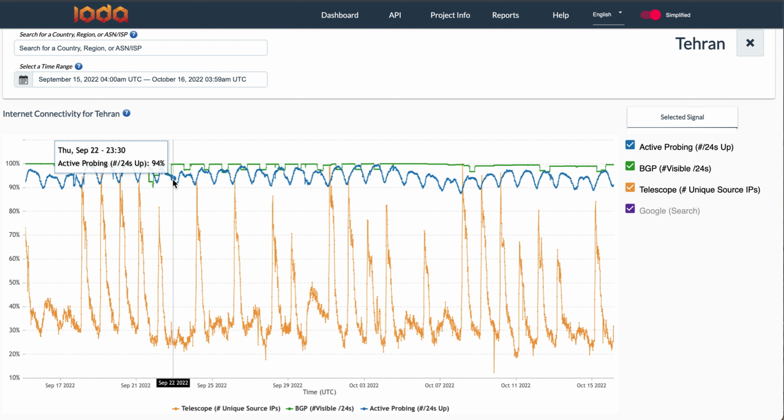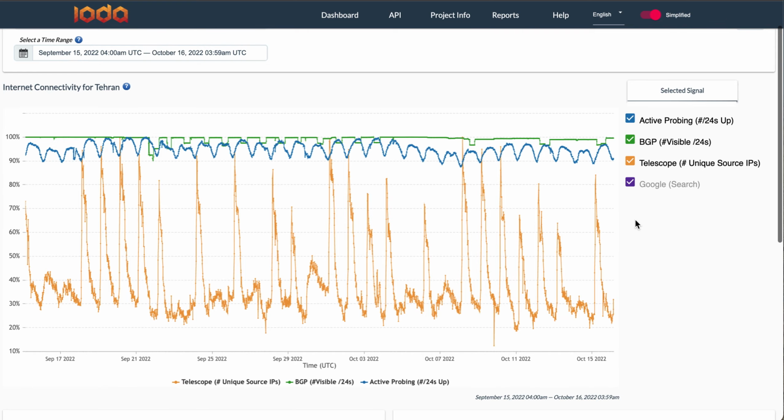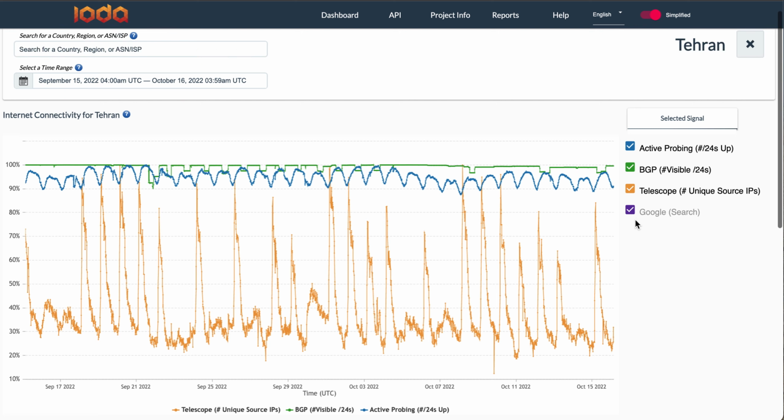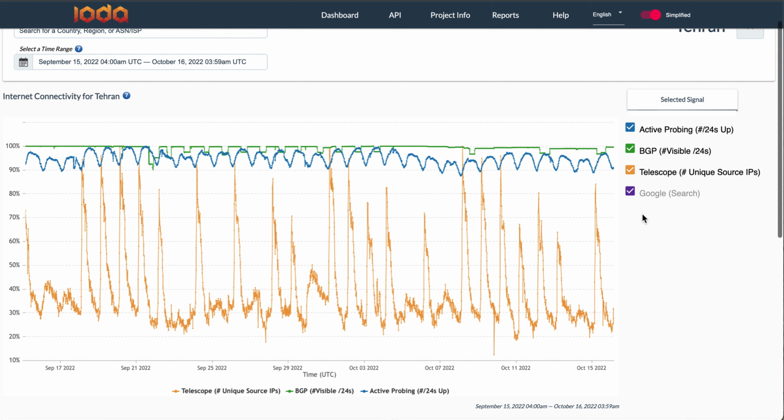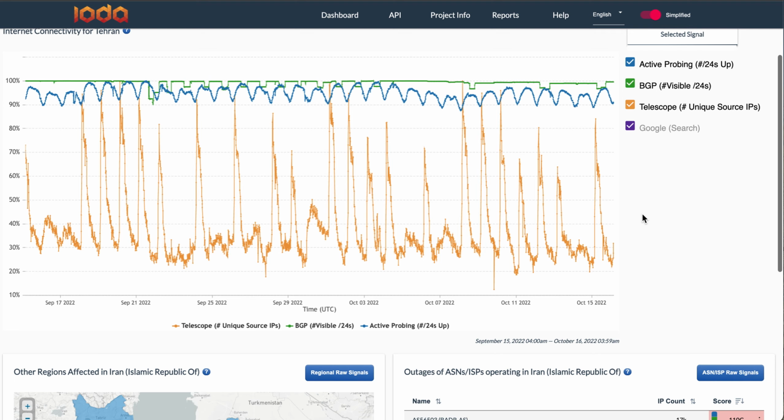So we see BGP dipping and showing that daily digital curfew at the province level, just like we saw at the country level. You'll notice that the Google traffic signal is no longer available, and that's because right now Google traffic data is only available at the country level. But at the subnational level, you'll see these three signals: active probing, BGP, and telescope.